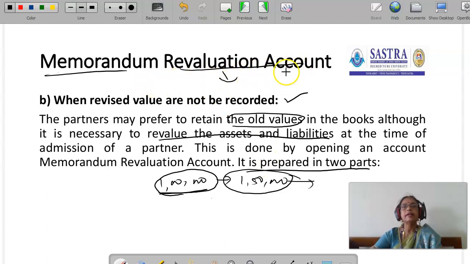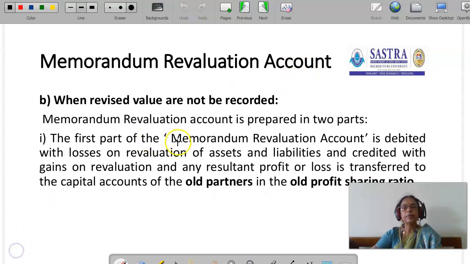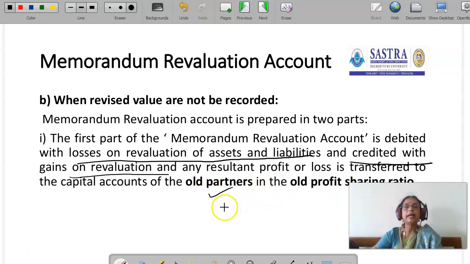So memorandum revaluation account has 2 parts. Let's see. The first part of the memorandum revaluation account is debited with losses on revaluation of assets and liabilities and credited with gains on revaluation, and any resultant profit or loss is transferred to capital account of the old partners in the old profit sharing ratio. Just like we have to prepare the revaluation account. That is the first part. The first part of the memorandum revaluation account is nothing but revaluation account.